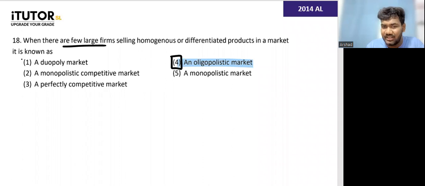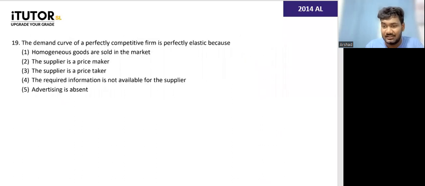Guys, what is a duopoly? We don't have it in our syllabus, but what is it? Think of the word itself, duo. This is where you have two firms dominating the market. You only have two firms, and that's what you call a duopoly. It's not in our syllabus, don't worry. Next one. Monopolistic is differentiated. Correct, but not few large firms.